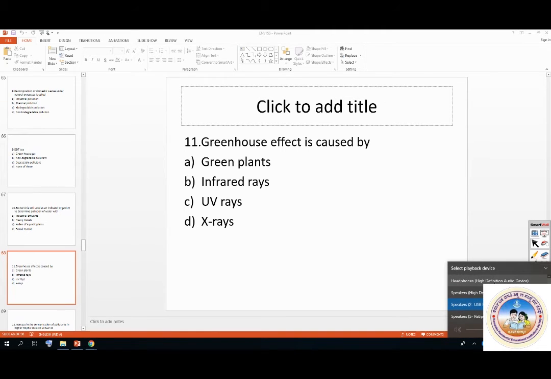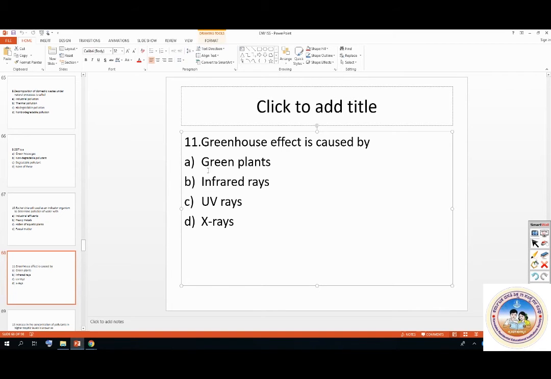Greenhouse effect is caused by. One second. It is caused by infrared rays. It is not caused by green plants. It's not caused by UV rays. It's not caused by X rays, because infrared rays are usually because of heat.